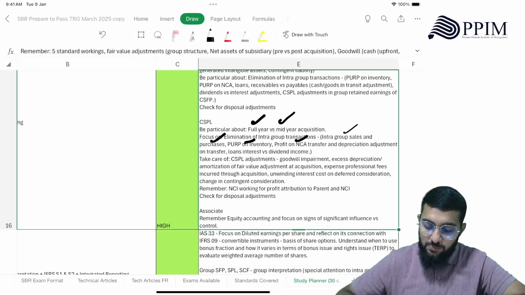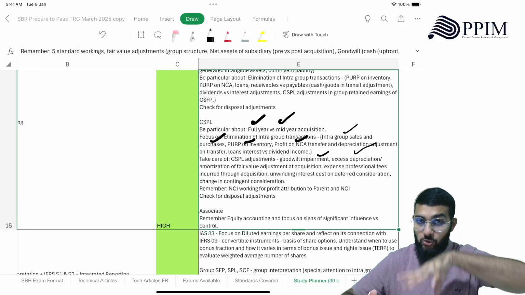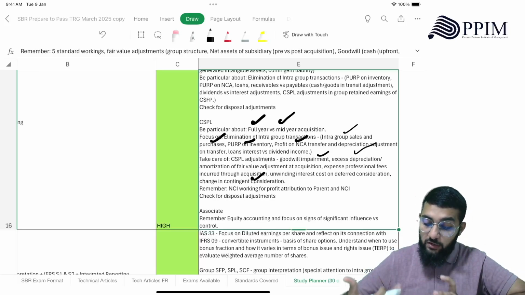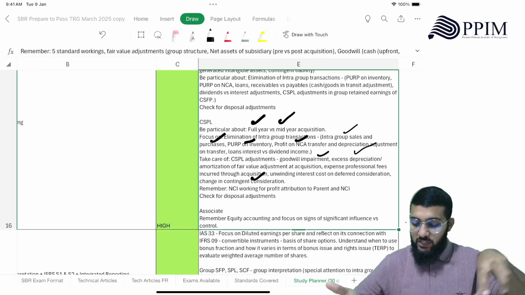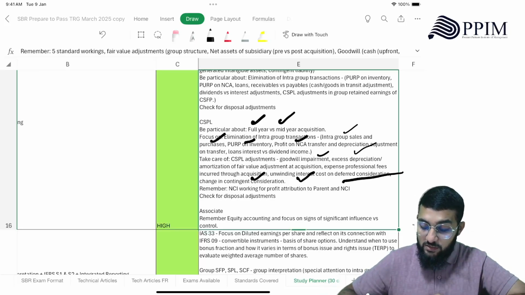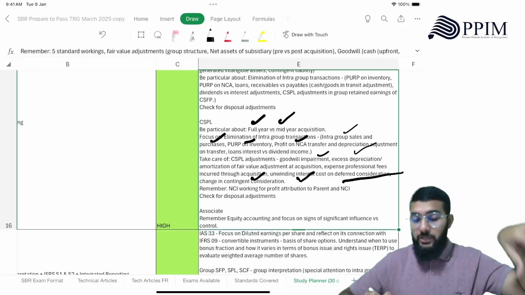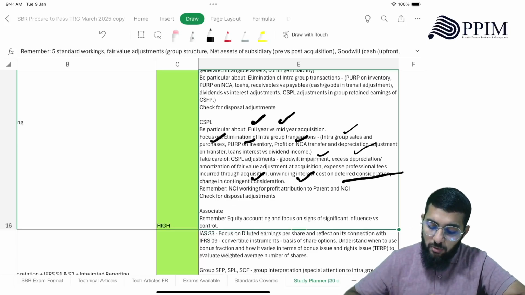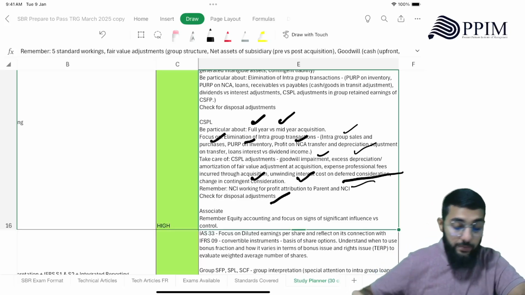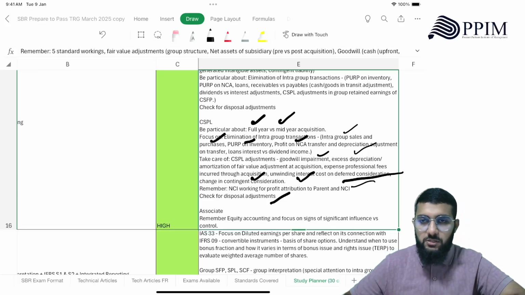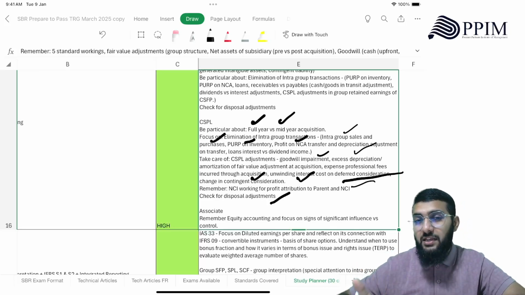Then you have to take care of CSPL adjustments, the goodwill impairment, the excess depreciation, amortization of fair value adjustment at acquisition. Those are also going to be a part of SPL as well. Then expense the professional fees incurred through acquisition. If you incurred professional fees for acquisition, you have to expense that. Then unwinding interest cost on deferred consideration also is going to be a part of SPL. Then change in contingent consideration. Any change will also be recorded in your SPL. Then you also need to remember the NCI working for profit attribution to parent and NCI, and you need to check for disposal adjustments as well. Okay. And associate, remember equity accounting and focus on signs of significant influence versus control. Now, this is how you are going to present it in your SFP and SPL.